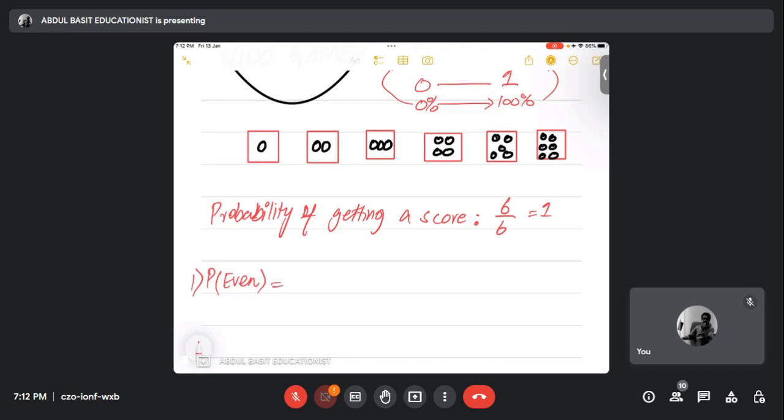Three by six, sir. Okay, the total numbers are six, and out of six, three are even numbers. So it would be 3/6 or 1/2. Rida, we know that 1/2 is 0.5. Agree? Yes, sir. And yesterday we studied what percentage is: percentage is multiplying by 100, so 50%. It means that 50% is the chance that we will get an even number when we throw a dice.